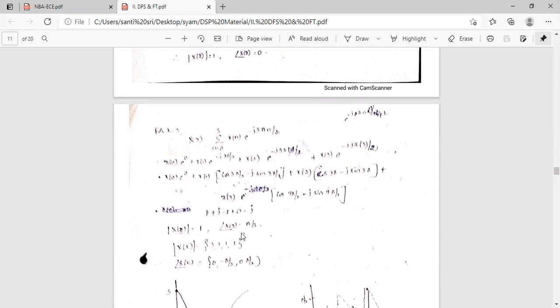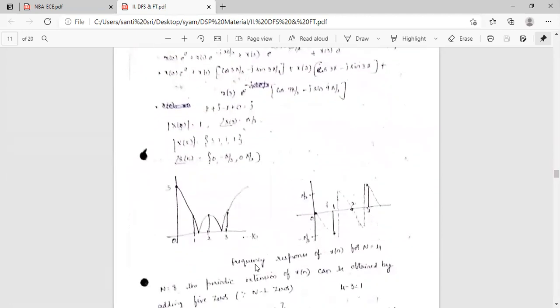So the magnitude is 3, 1, 1, 1 and the phase angle is 0, minus pi by 2, 0, plus pi by 2. So we can plot the magnitude and phase spectrums like this: amplitude versus frequency, and phase angle versus frequency spectrum of x of n for n equal to 4. This is the phase spectrum of x of n for n equal to 4.